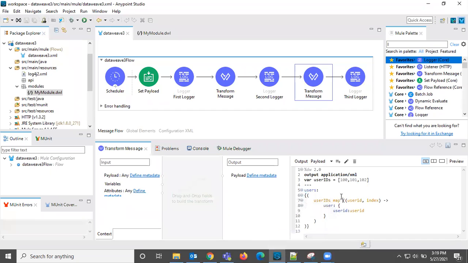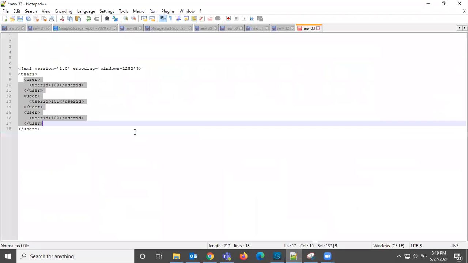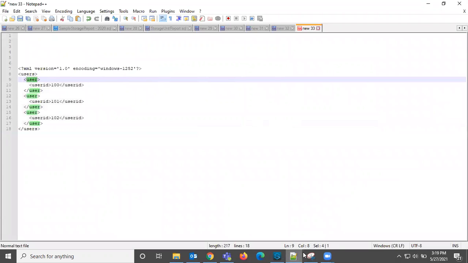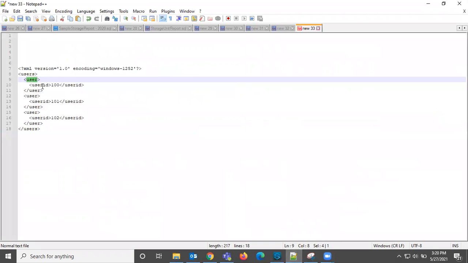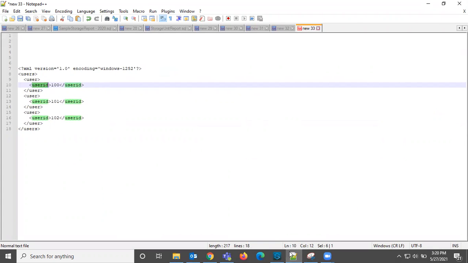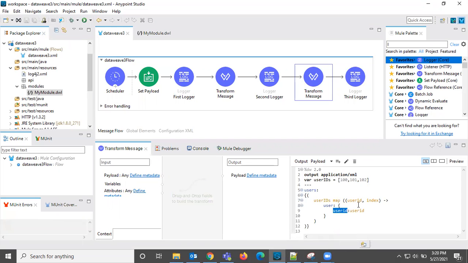Here we are looping that array using map, and inside that we are printing user, and then inside that we are printing user ID as 100. 100 is how this value is coming. Okay, so the root tag should be on top, and then we need to loop the user and user ID.